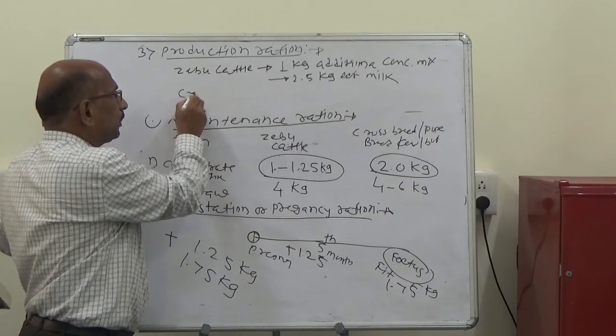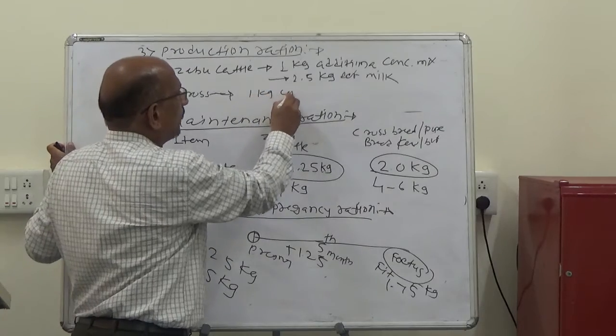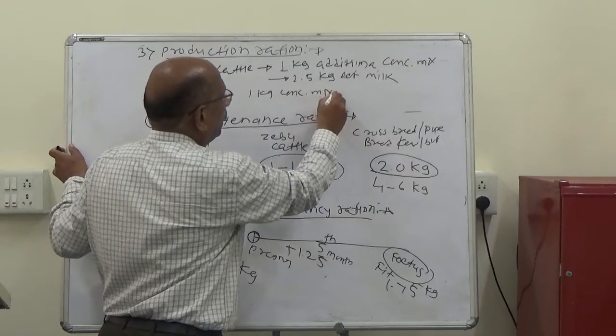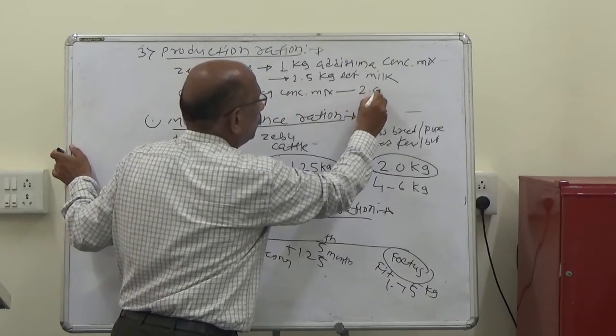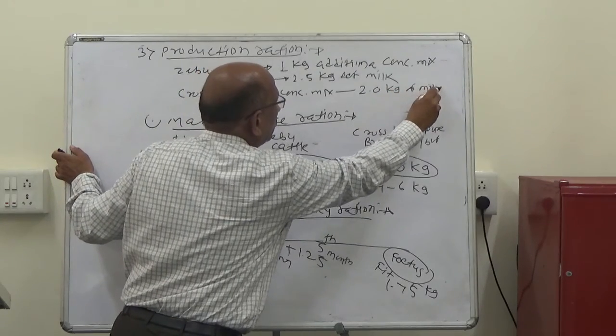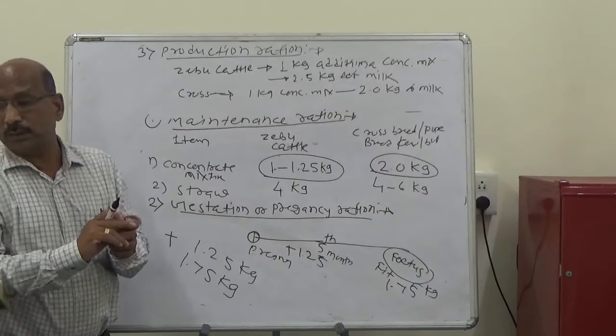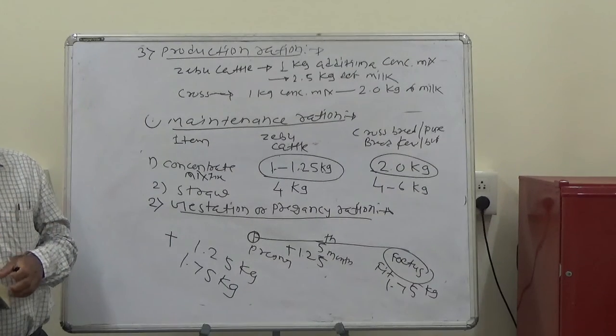In case of the crossbreeds, 1 kg of concentrate mixture should be given for about every 2 kg or liters of milk production. That is called the production rations.